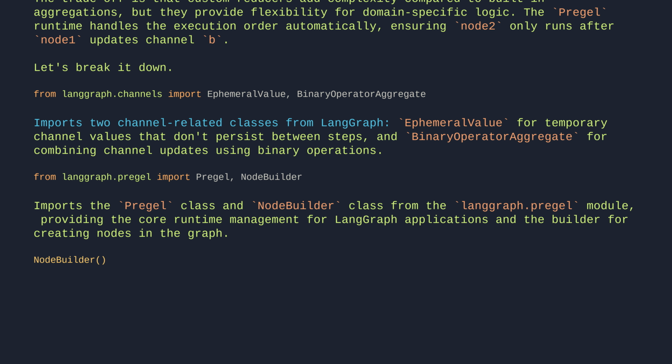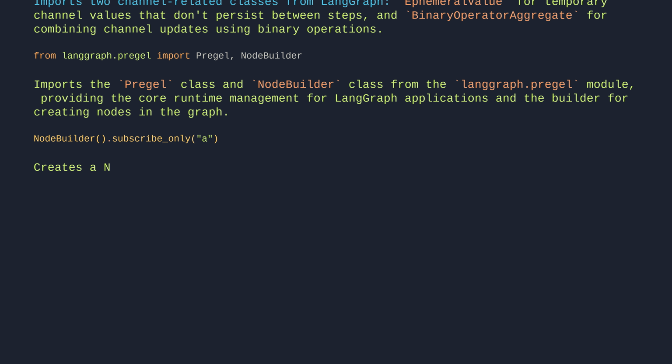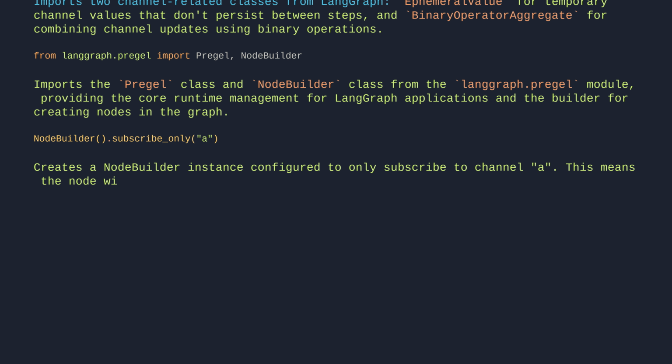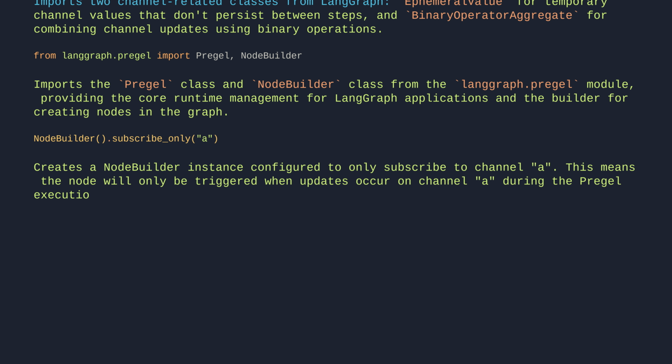NodeBuilder().subscribe_only("a"). This creates a node builder instance configured to only subscribe to channel A. This means the node will only be triggered when updates occur on channel A during the Pregel execution cycle.